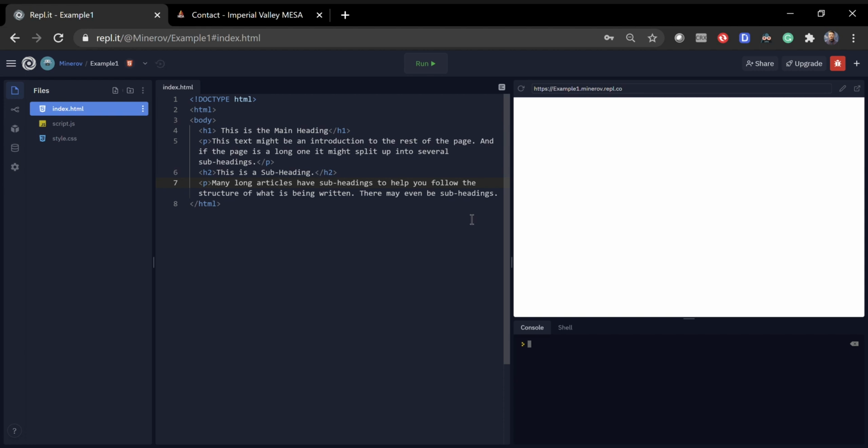Maybe even subheadings. So we can definitely write another subheading if we really wanted to. At the end of our whole tag, we have to write down the slash p and then the greater than sign in order to close down the first paragraph.